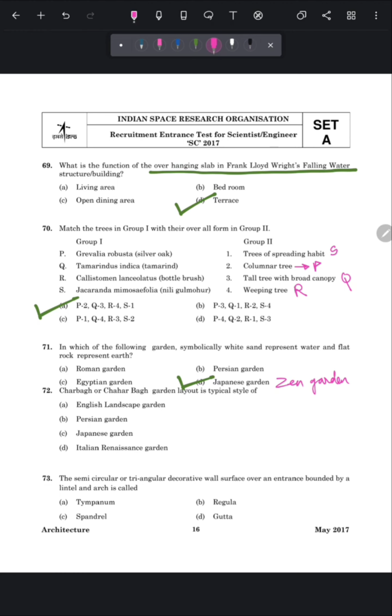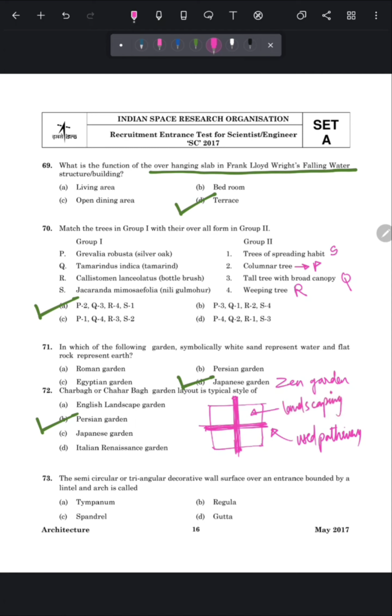Next question is, Charbagh or Cheharbagh garden layout is typical style of. So the correct answer of this question is Persian garden. And why is it called Charbagh? So these types of gardens are generally divided into 4 parts, in which the division space is used as pathways and the rest of the 4 parts are well landscaped.